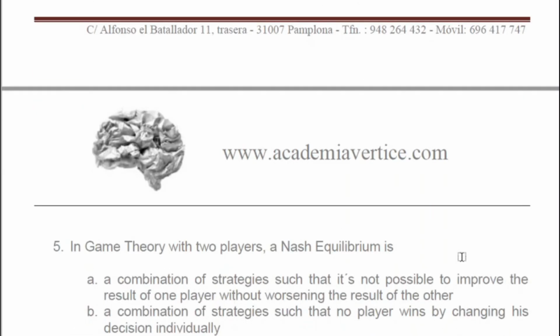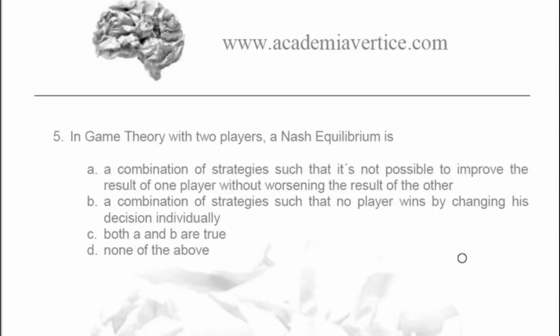perfect. Now, question number 5. In game theory with 2 players, the Nash equilibrium is a combination of strategies such that it's not possible to improve the result of one player without worsening the result of the other one.